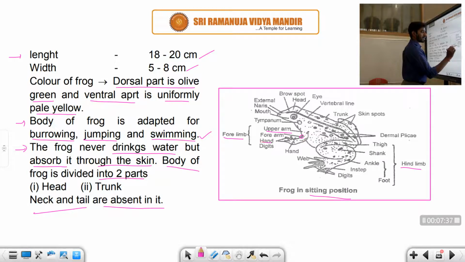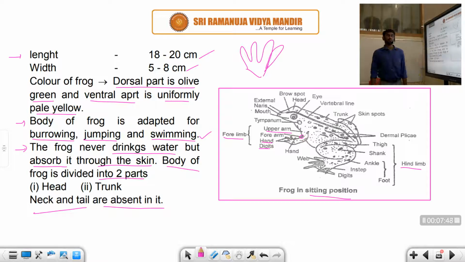The terminal part of the forearm has the hand. The hand is differentiated into digits. There are 4 digits. We have already seen the amphibian property, the frog having 4 digits: 1, 2, 3 and 4. So this is about the forelimbs.